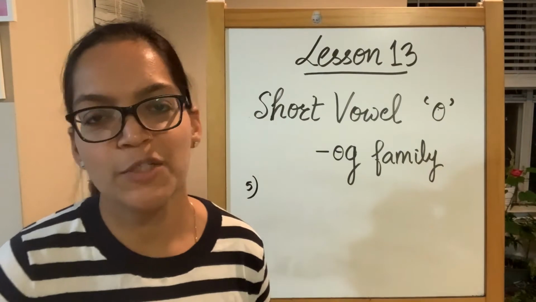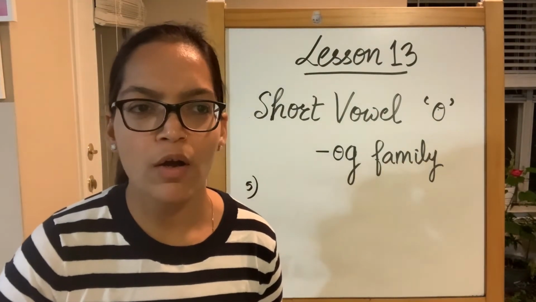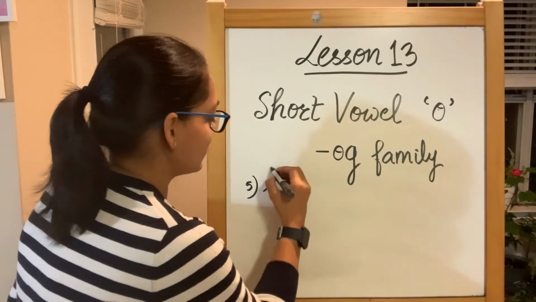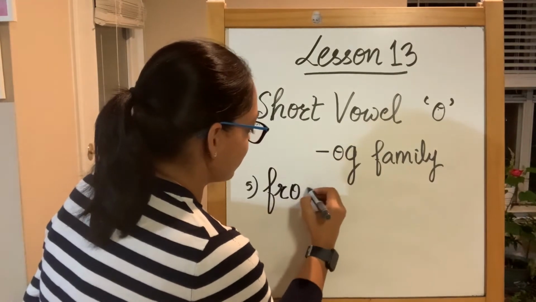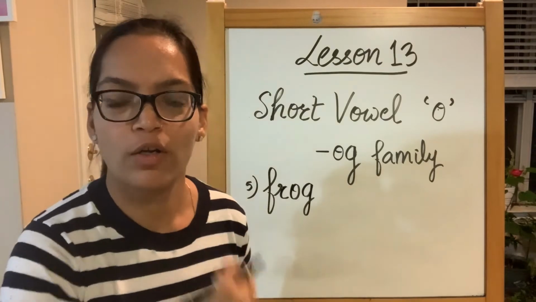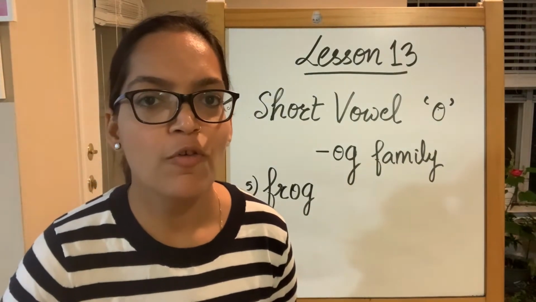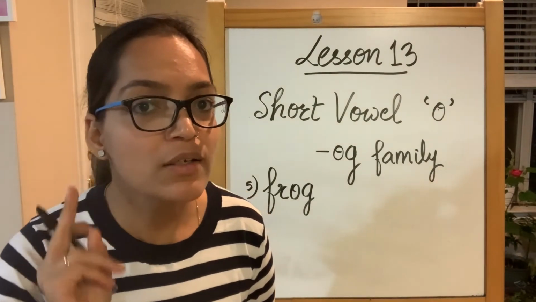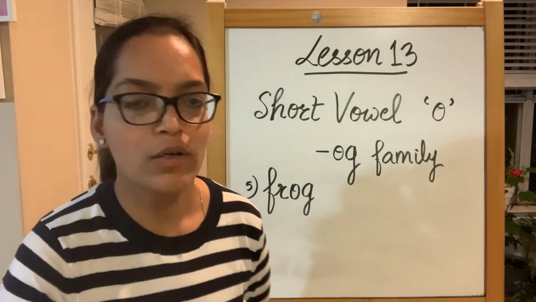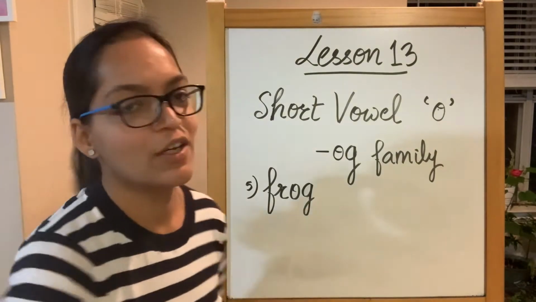Now fog reminds me of a rhyming word. Can you guess what it is? Fog, frog. So let's do frog. Now let's break the sounds of frog. F sound produced by alphabet F. Now when I say frog, then you hear an R sound. So I put R, fr, O, alphabet O and a G, ending with G. So frog.